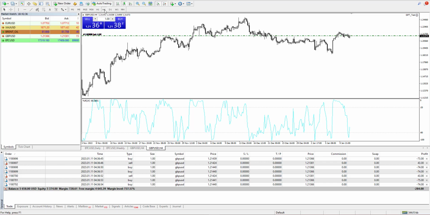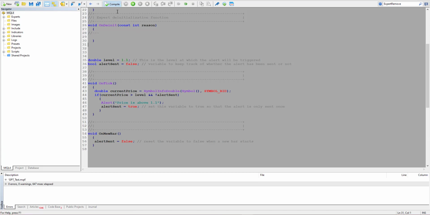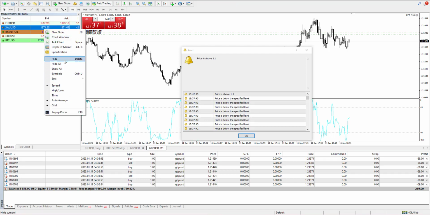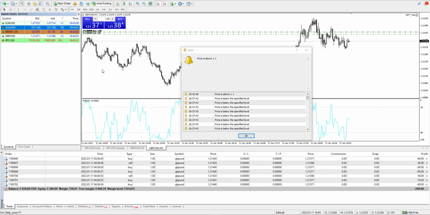Now we work on the 4 hour candle, so we can't wait 4 hours. So let's move to 1 minute, so we can wait 1 minute to see if it sends a new alert incorrectly. I compile. Okay, we got the first alert and we wait for a new candle. So let's see how much time we have for the new candle. Okay, a new candle is created and we'll see. We didn't get the alert again.